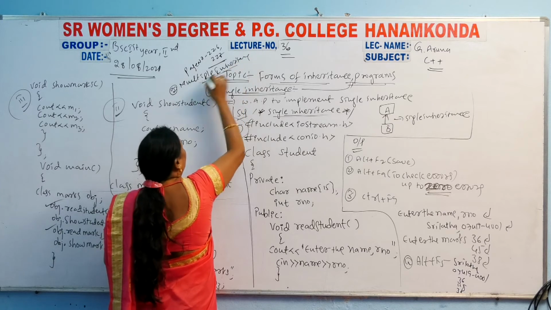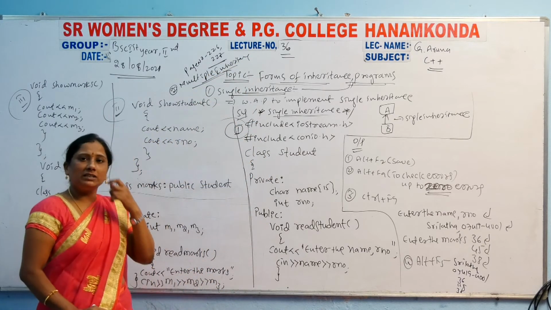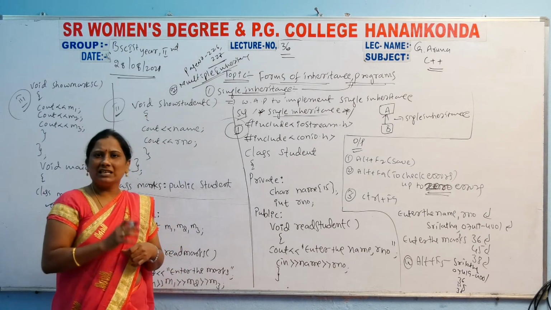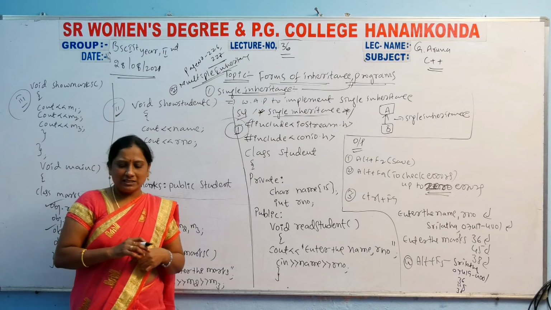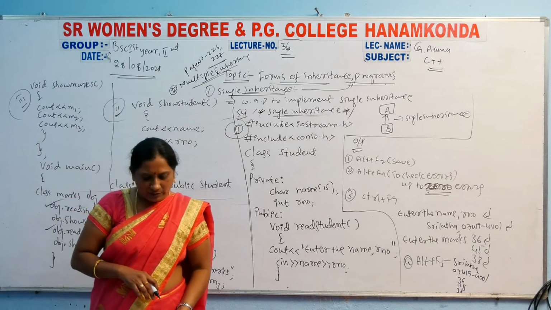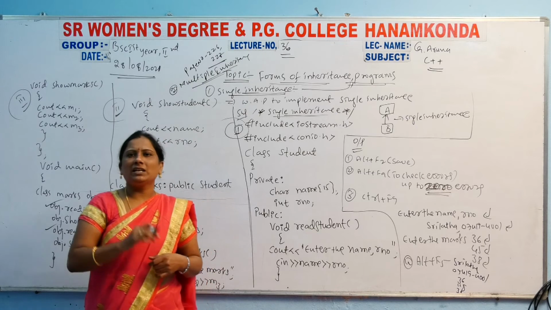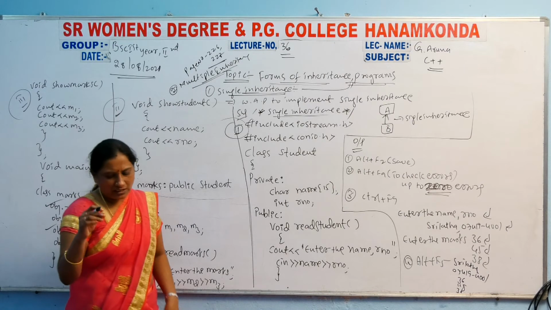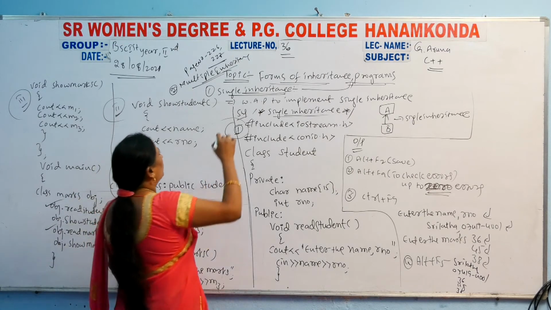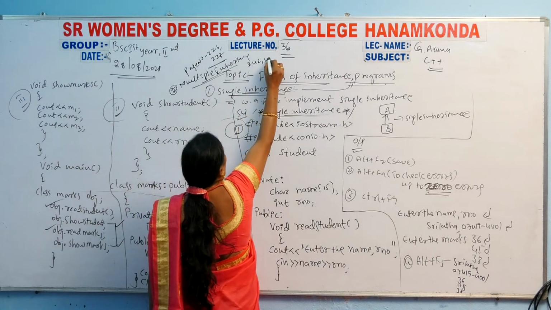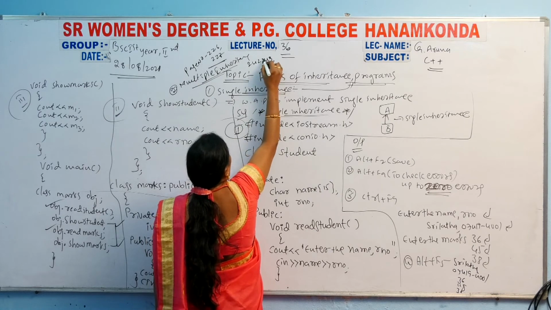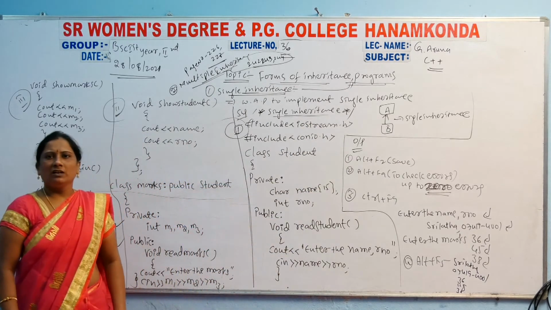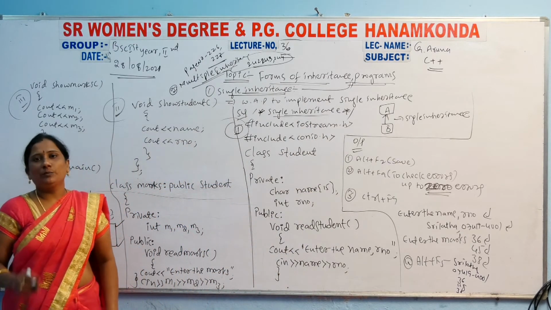So what is multiple inheritance? Multiple inheritance means how many base classes and how many subclasses will be there? Two base classes will be there and only one subclass will be there. That is also there on pages 242, 243, 244; this topic and related program will be there.